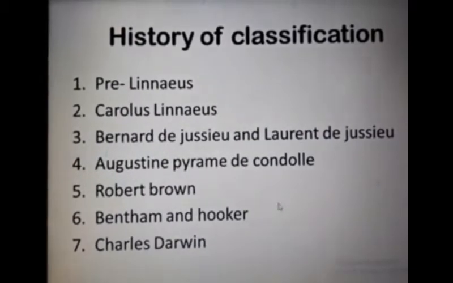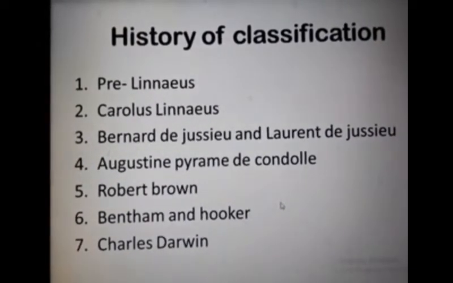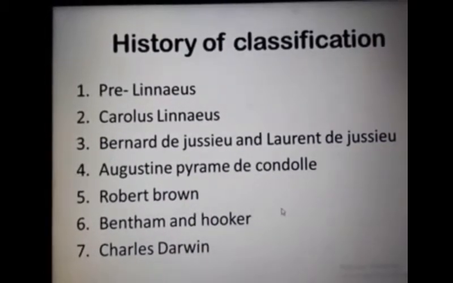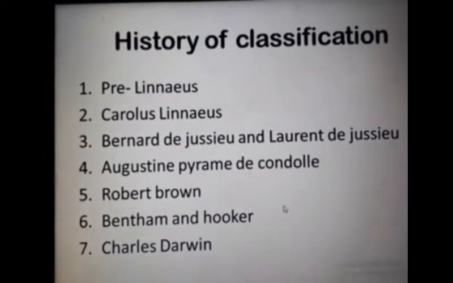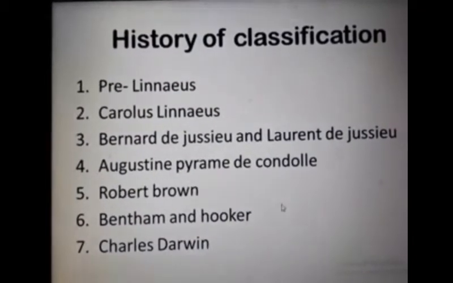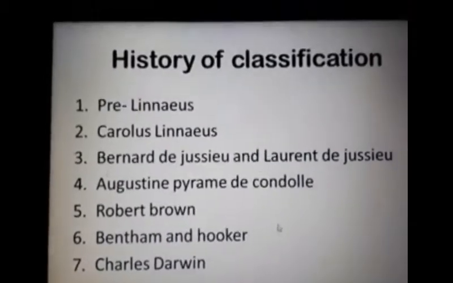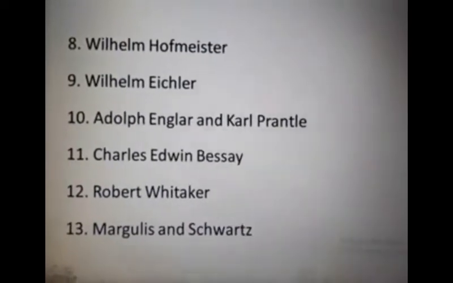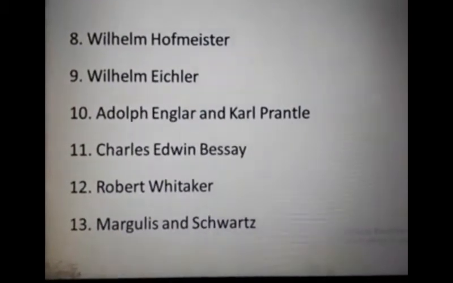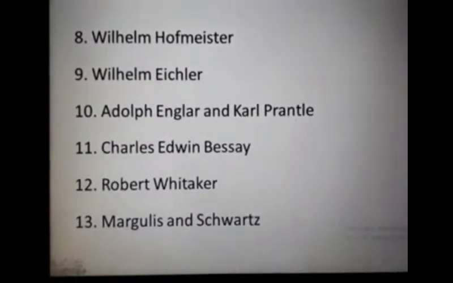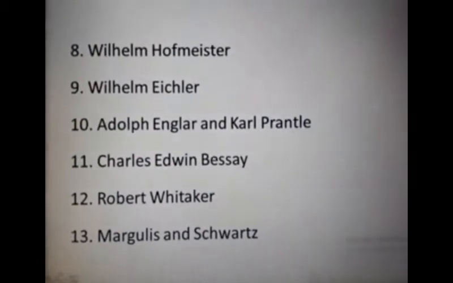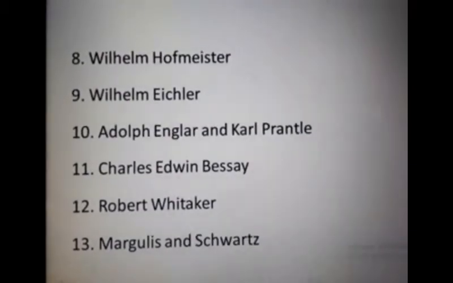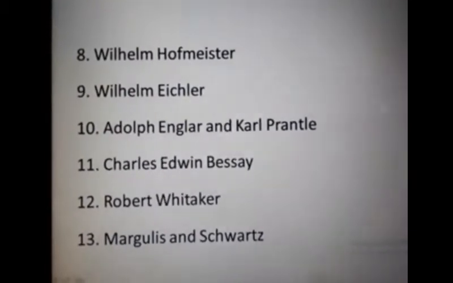This is an important point for MCQs: who gave the theory of natural selection? You can take the option Charles Darwin. And who gave the concept of evolution? Also Charles Darwin. After Darwin, there is William Hofmeister, who discovered the phenomenon of alternation of generation in the lower plants and helped in classification. William Eichler introduced the phylogenetic trend in plant classification.